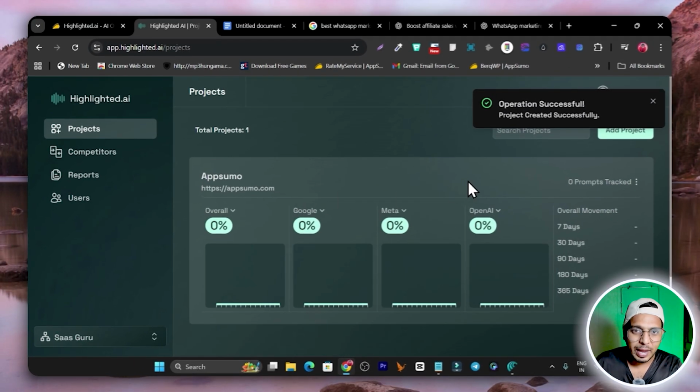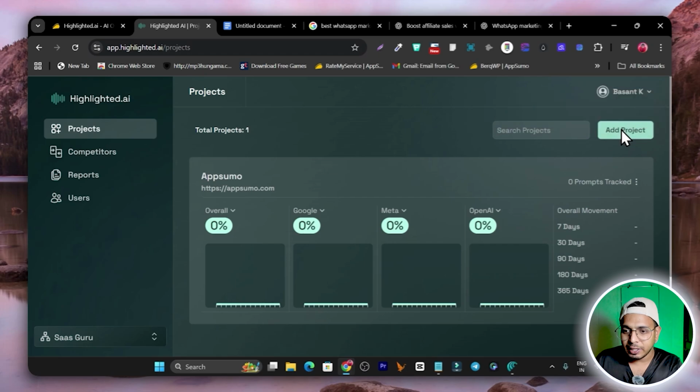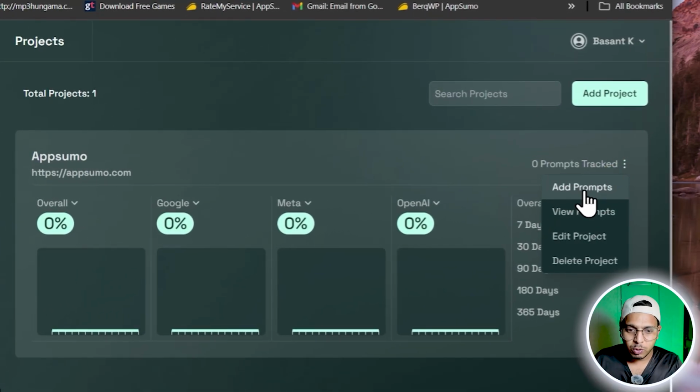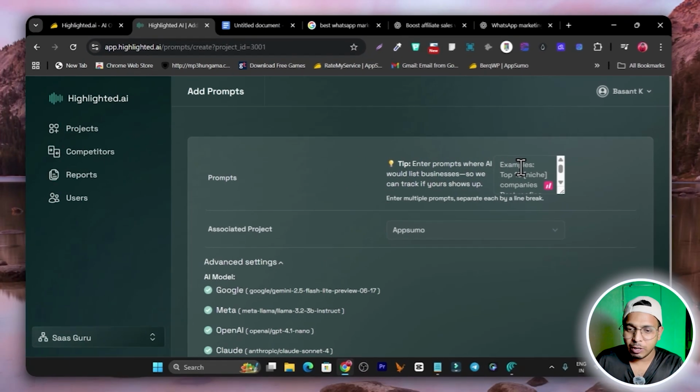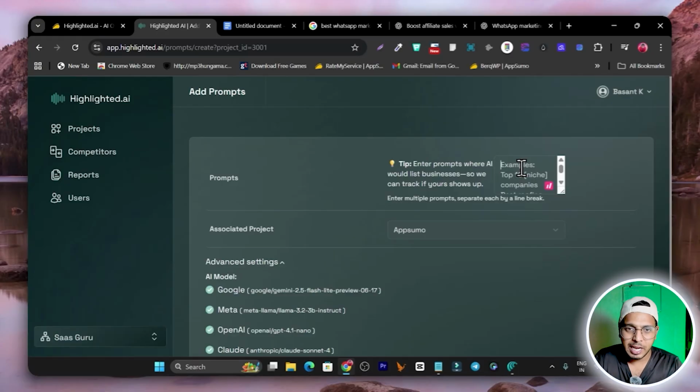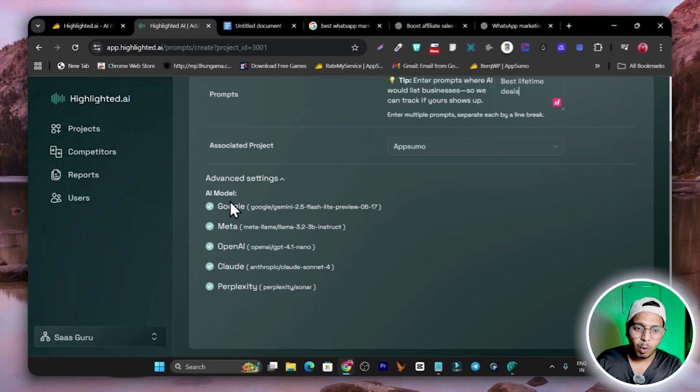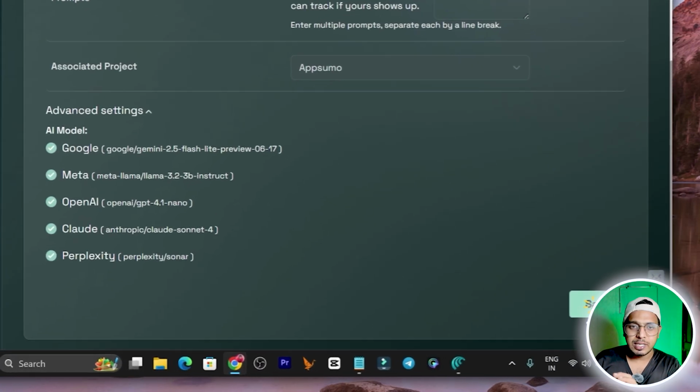Now it is going to ask you for the prompts or queries you want to track. I'm going to click the three dots and add prompts. Now we simply add the topics we want to monitor for our brand or website content appearing on these AI chatbots or LLMs. Let me go for "best lifetime deals." You can add multiple queries here. After that, these are all the AI models it is going to track or monitor: Google Search, Meta, OpenAI, Claude, and Perplexity. These are all the major AI LLM models. Simply click on save, and now it will start tracking.